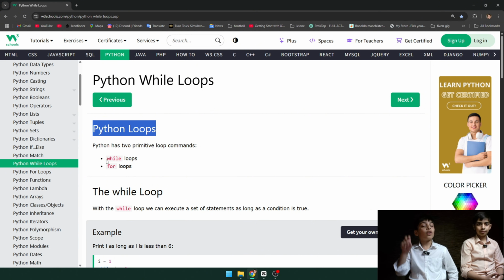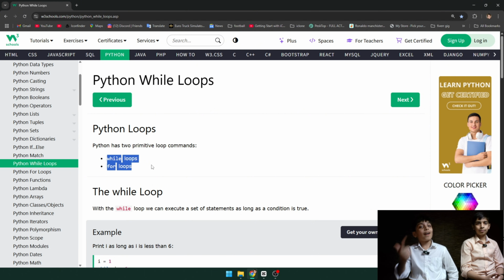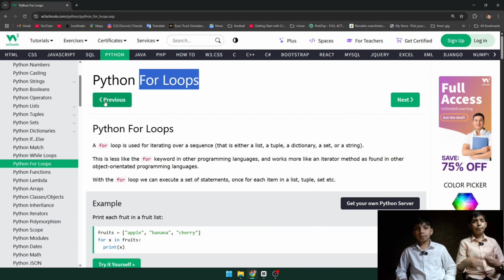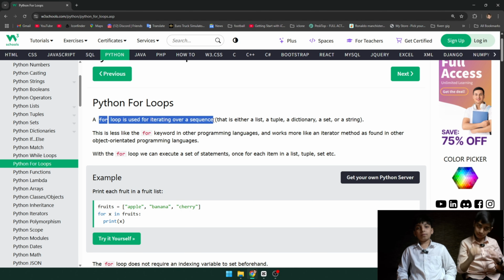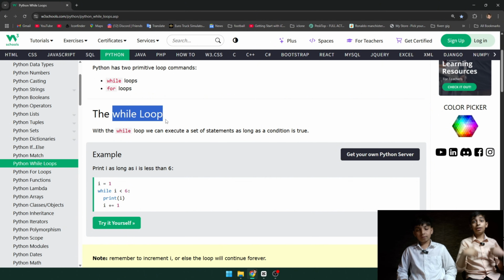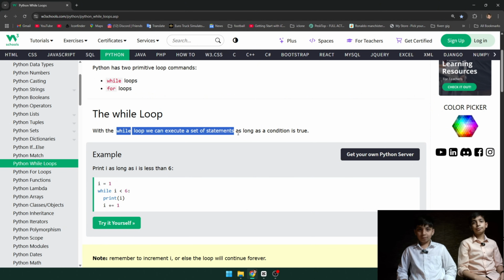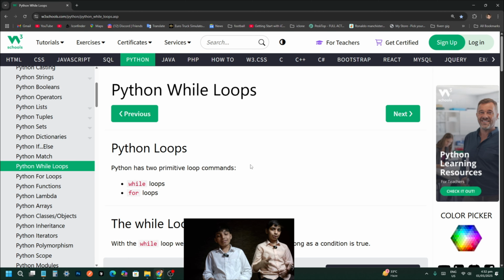But in Python, there are only two, for and while. So there are three types of loops in programming languages. As he told you, in for and while, first the condition is checked and then the block of code is executed. But in do while, the block of code is executed first and then the condition is checked.